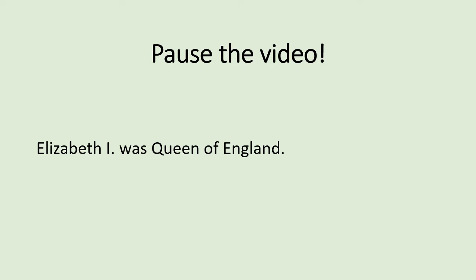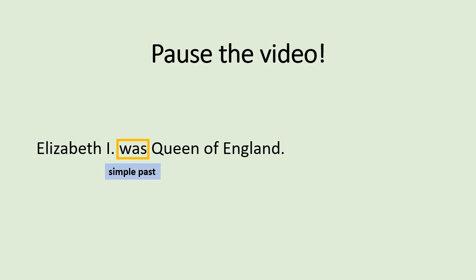We already know a few ways to talk about events that happened in the past. Pause the video and write down this sentence. Elizabeth I was Queen of England. After you've written that down, colour the verb yellow and think about which tense it is. If your sentence now looks like this, and you said that the verb is in the simple past, you would be correct.